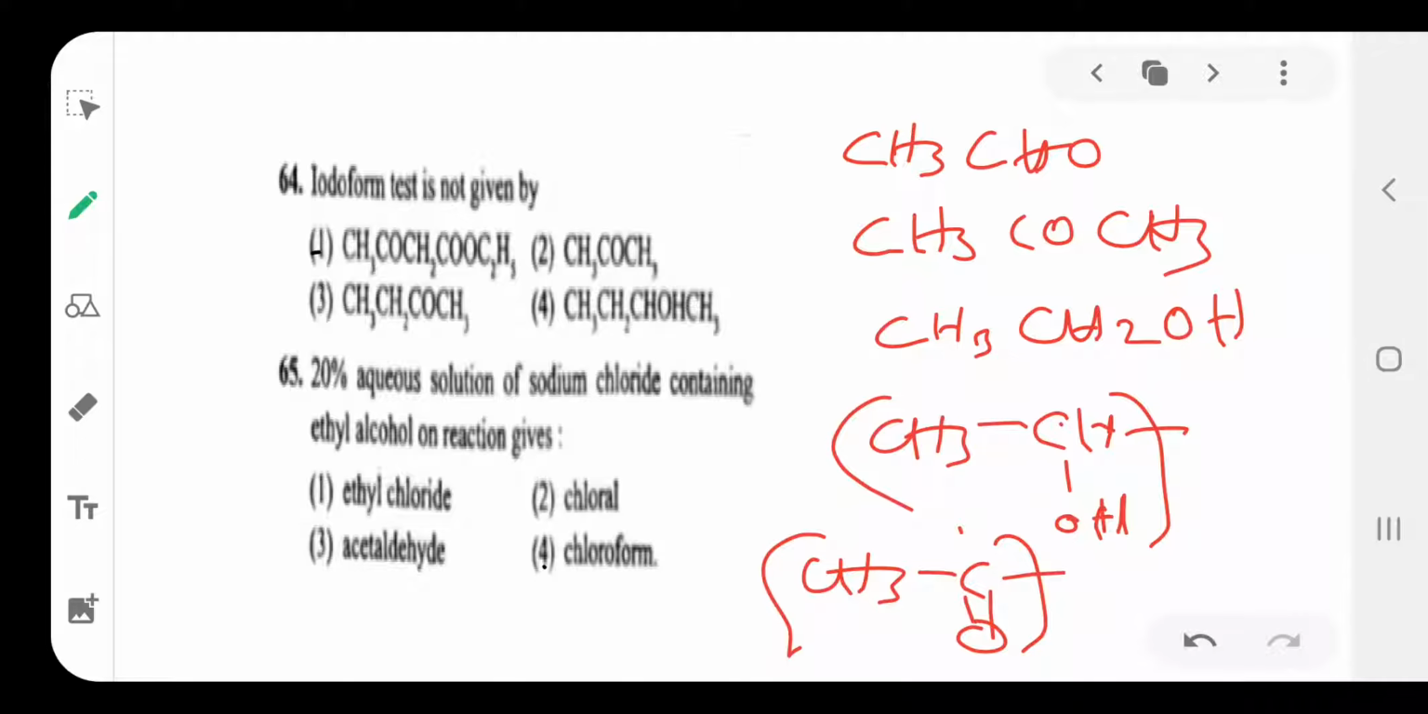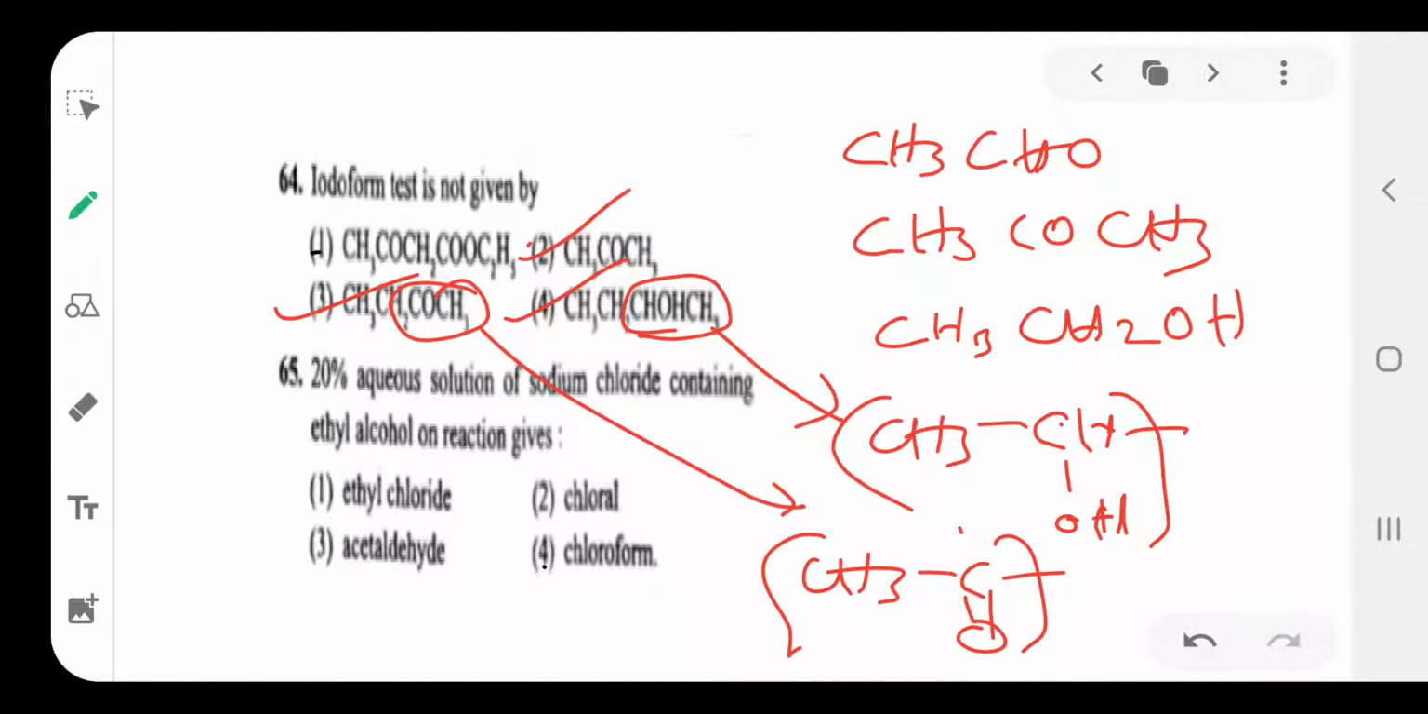Which one is not given? This is acetone, with the CH3CO group, so it gives the iodoform test. Here CH3CHO, this is a secondary alcohol like this, so it also gives it. Then this compound contains the CH3CO group, so it also gives it.